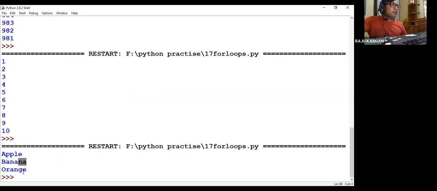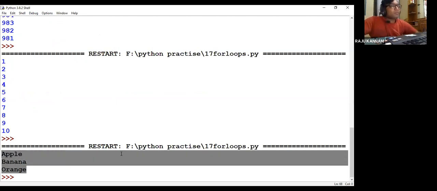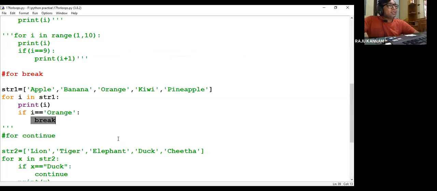See, apple, banana, orange. After orange, it will come out from the loop. Why? Because we have written a break statement there. Is it clear? Any doubts? Apple, banana, orange. Yes.